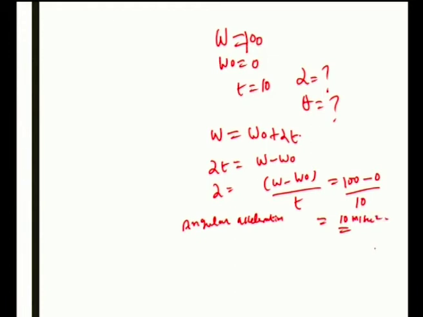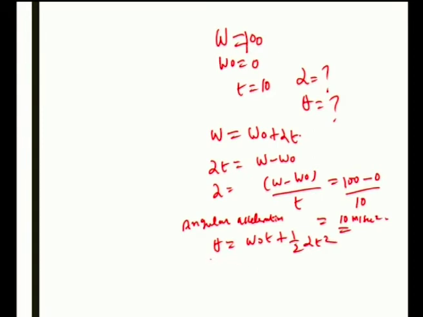Then the second thing is the angular displacement. Now, take the second equation. According to the second equation, theta is equal to omega 0 t plus half alpha t square.